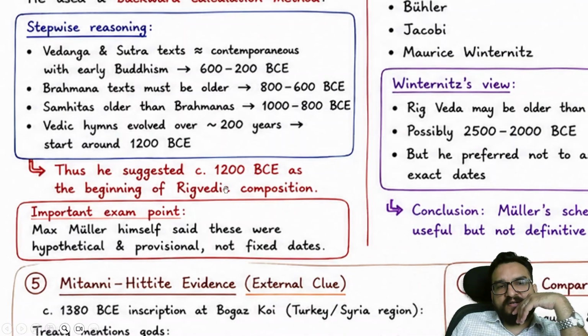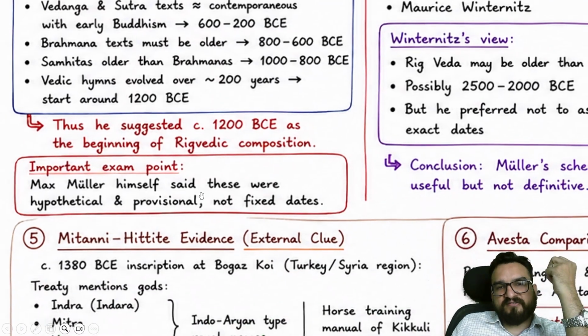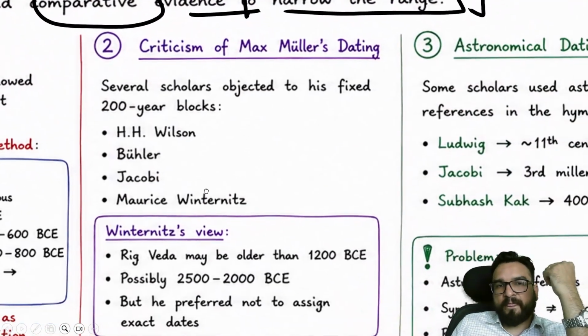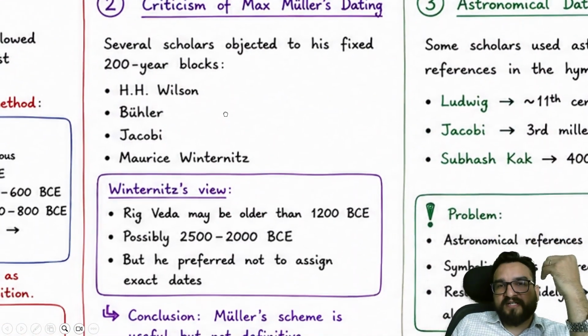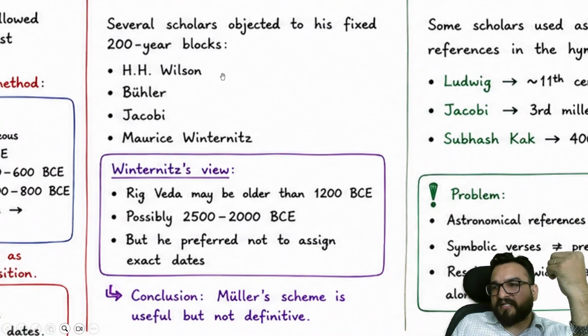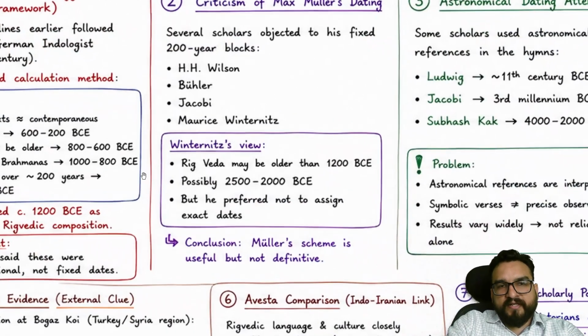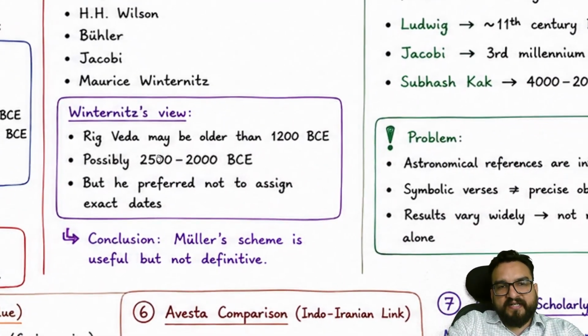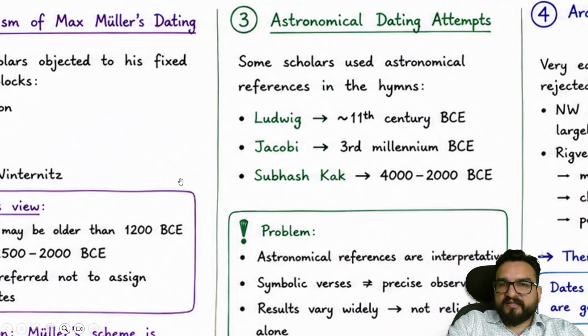Thus he suggested around 1200 BC. Max Muller himself said that these were hypothetical provisions and not fixed dates, hypothetical. Several scholars later objected to his fixed 200-year block. For example, H. Wilson, Buhler, Jacobi you will be finding. Over here, their Rig Veda might be older than 1200 BC. They take it as 2500 to 2000 BC, right? Again, you will find this is not definitive.